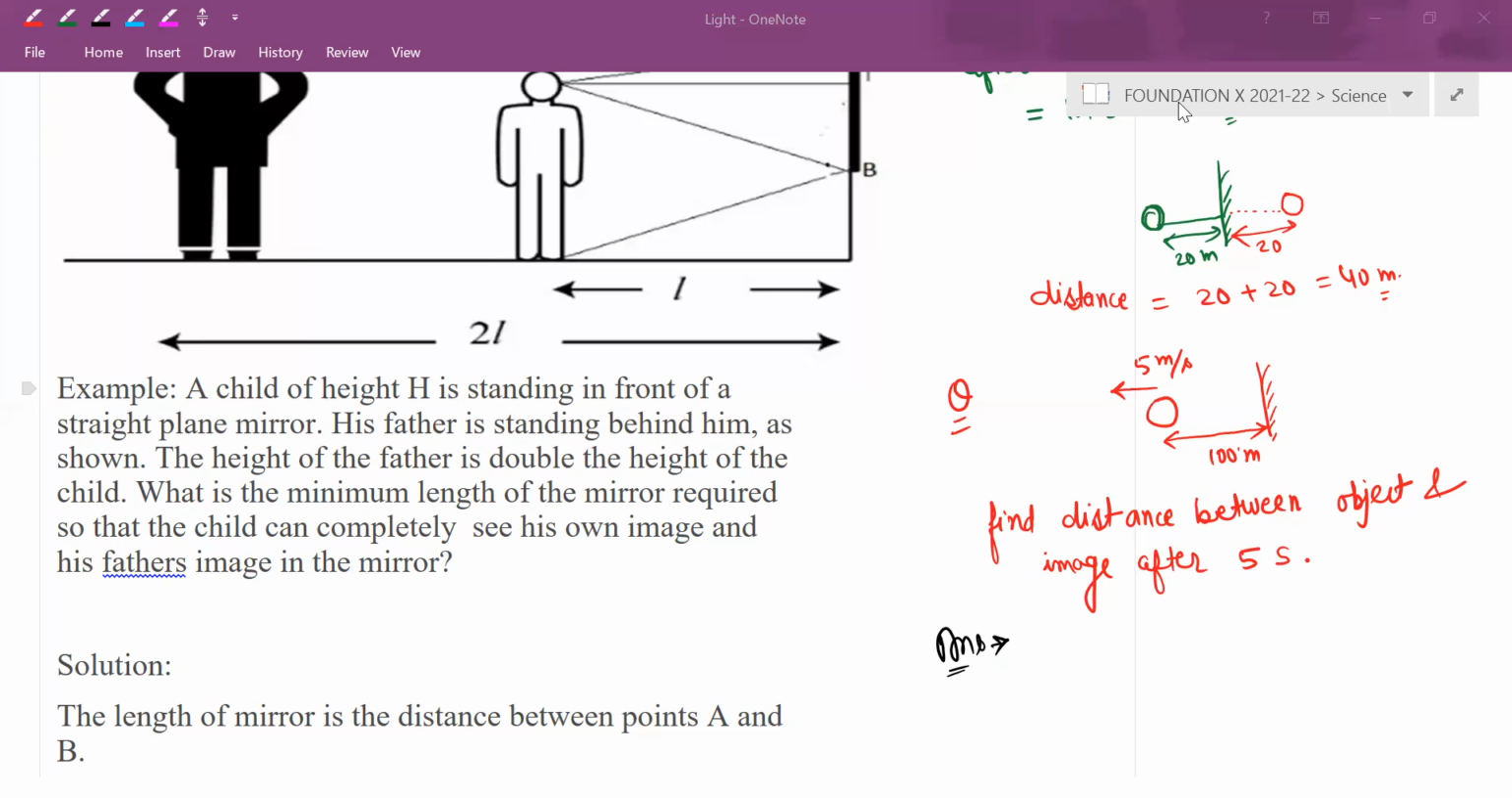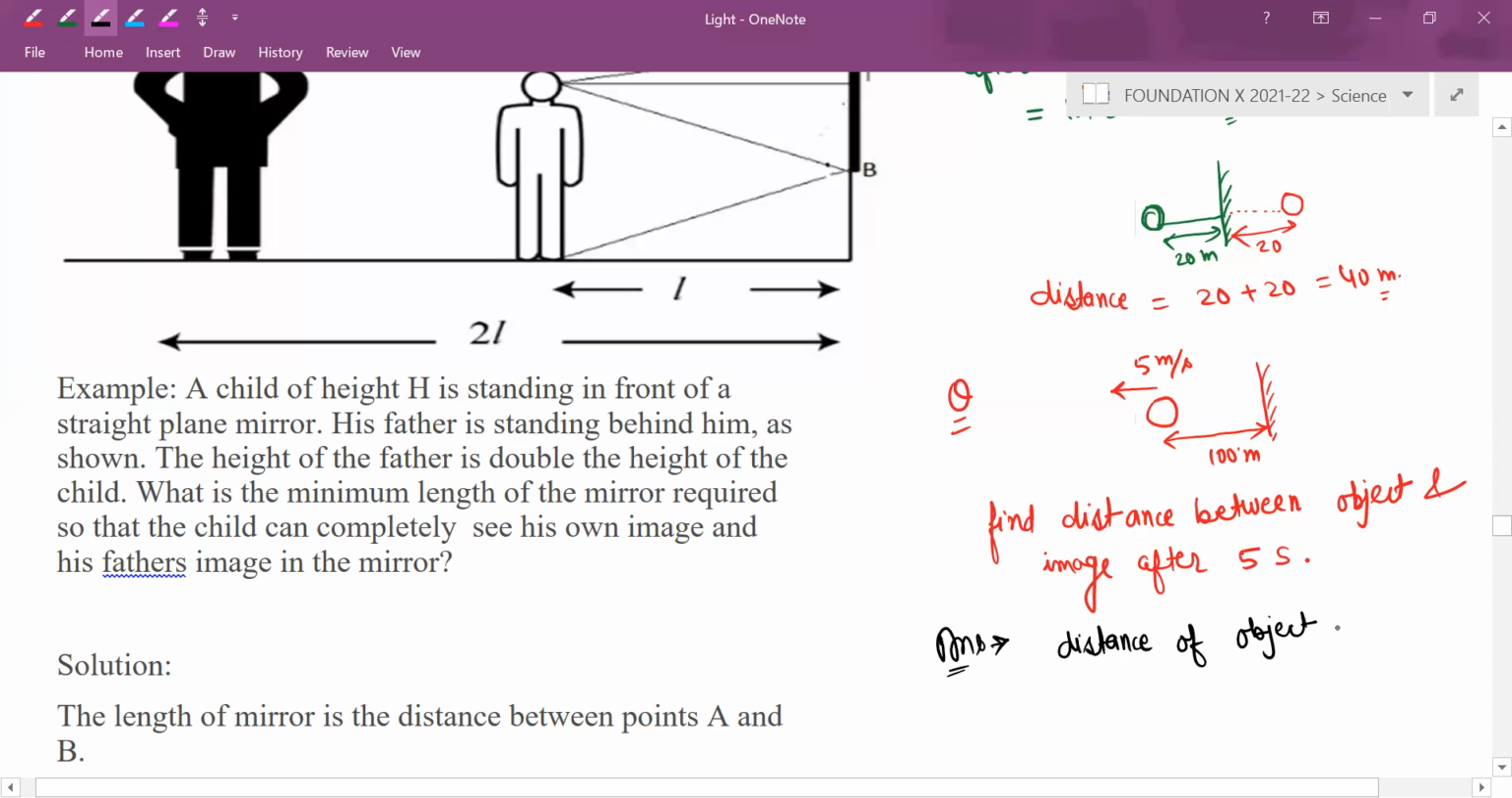Okay, so same method. What would be the distance of object from mirror? 125 meter. Very good. Distance of object from mirror. From mirror I have told after 5 seconds. 25 meter it will travel in 5 seconds. So it will become 100 plus 25 equals to 125.